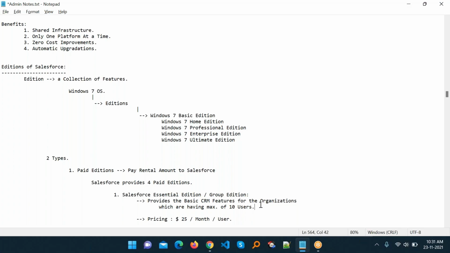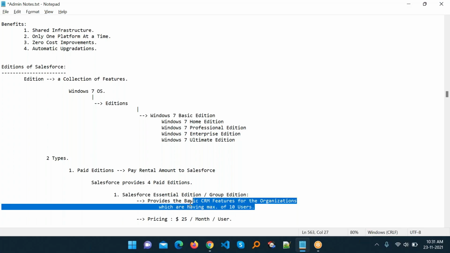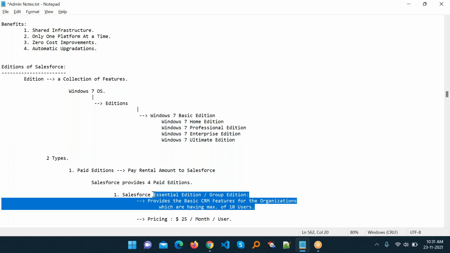So it has a limitation of only 10 users at a time, and we cannot increase the number of users. This is one drawback of this edition.